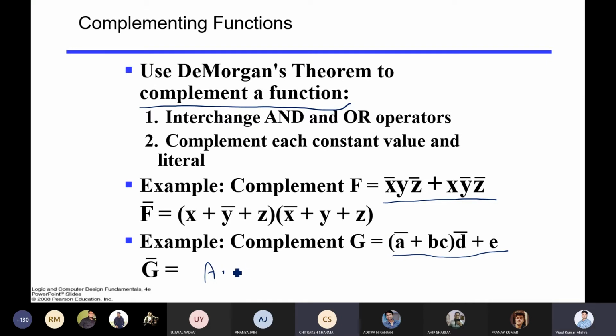A dot B bar bar plus C bar bar plus D bar, dot E bar. So this bracket will be there or not? Yes, sir. And dot E bar. In this way. Right, so you got the complement of this function.